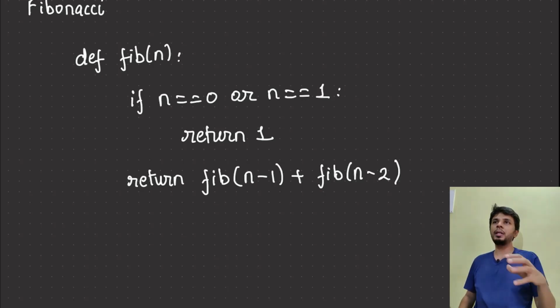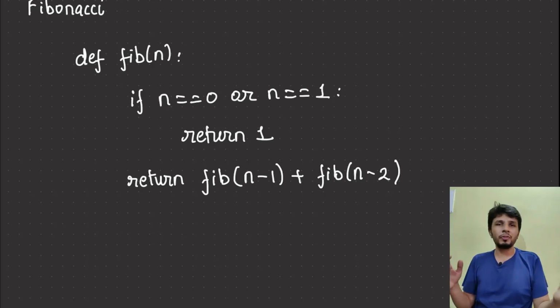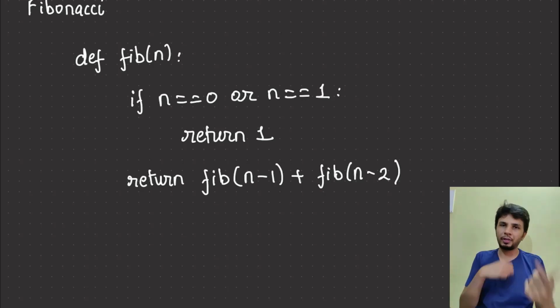In that, this is how the code looks. You have a function called fib which takes in n, and then you do your base condition: if your n is 0 you return 1, if your n is 1 you return 1. Otherwise you just take the summation of fib of n minus 1 and n minus 2, basically calling the function recursively.